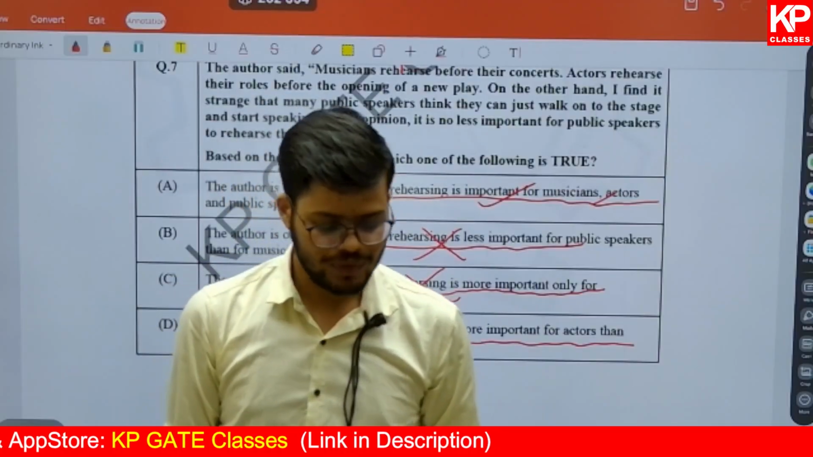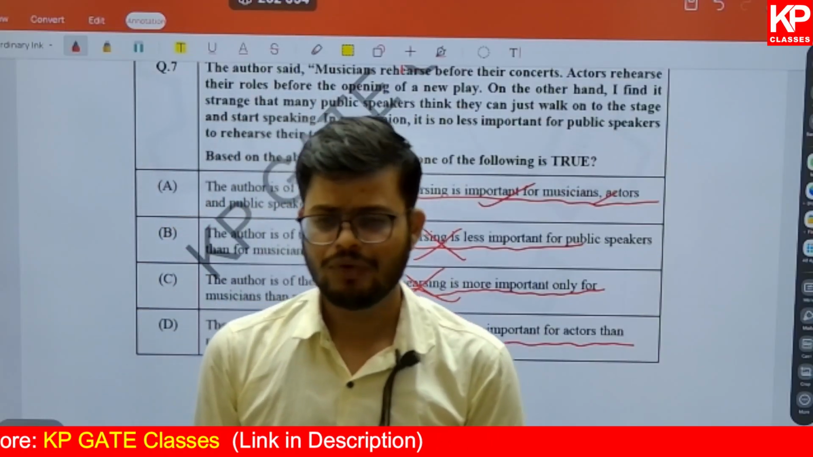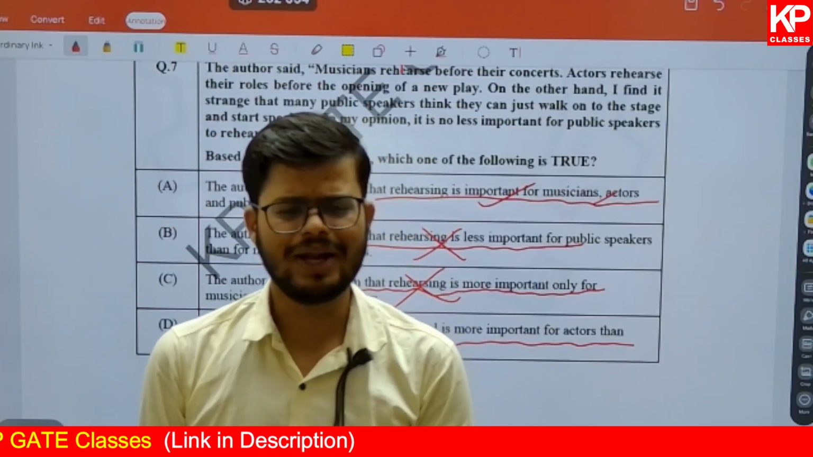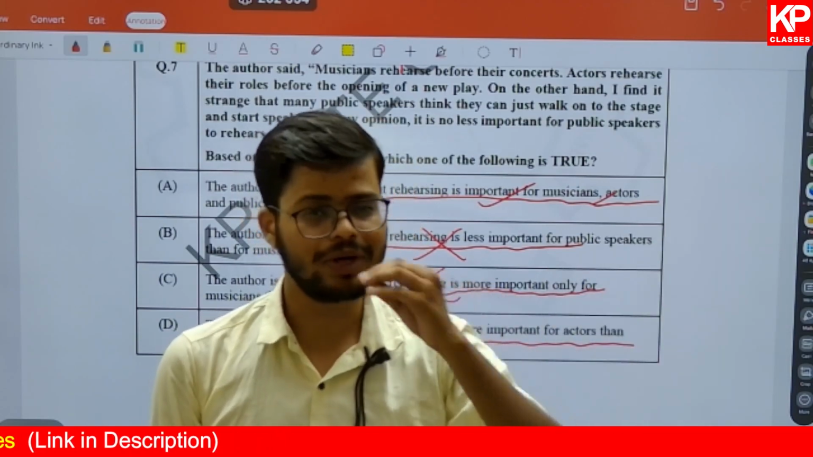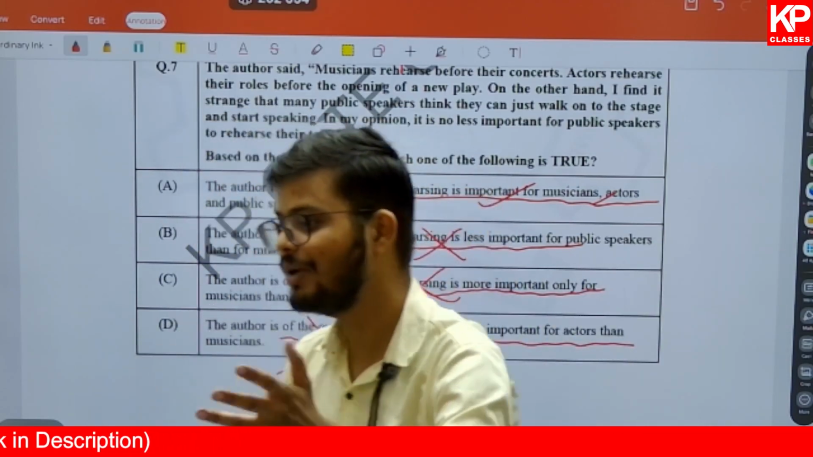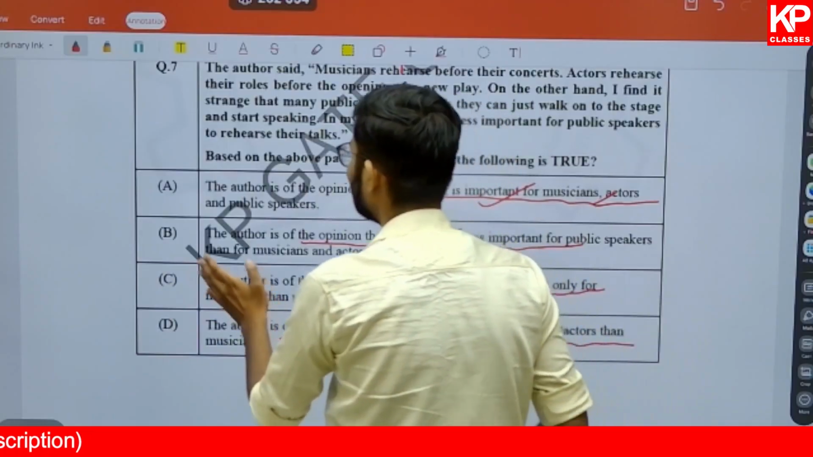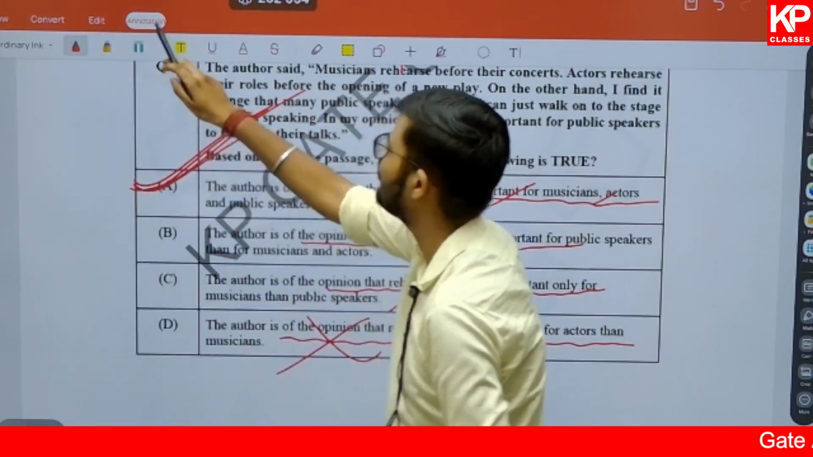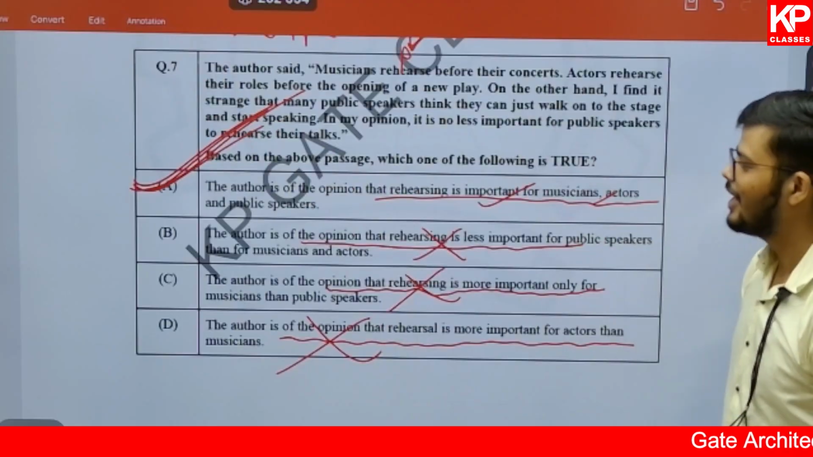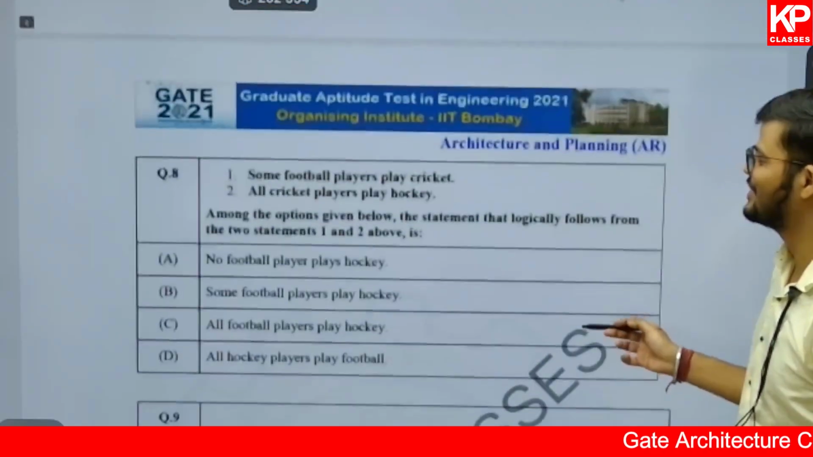So always and always and always in these kinds of questions, when you find a comparison, when you find a statement which is going out of the box, out of the context, going against the author's statement, these kinds of statements are always wrong. So here the most appropriate answer is going to be option A. I hope all of you will be very clear with it. Okay, this is our question number 7.